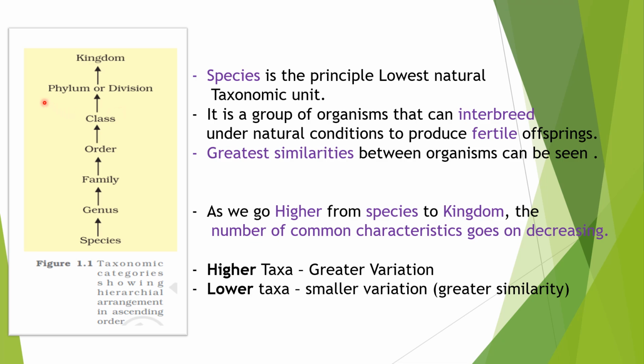So the greatest variation is observed at the higher taxa, and smaller variation is observed at the lower taxa. Remember this: the higher the taxa, the greater is the variation, or in other words, the smaller is the similarity, and vice versa. That means the lower the taxa, the smaller the variation, or the greater the similarity. So remember this well.